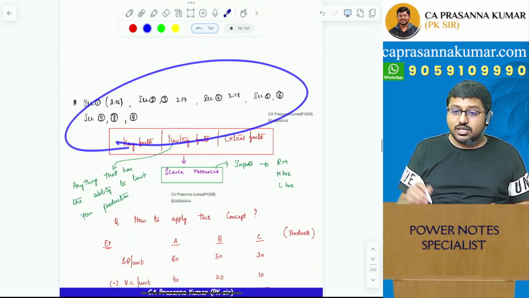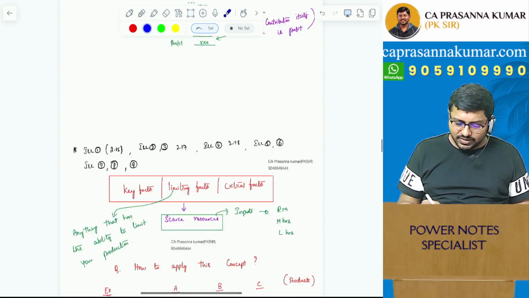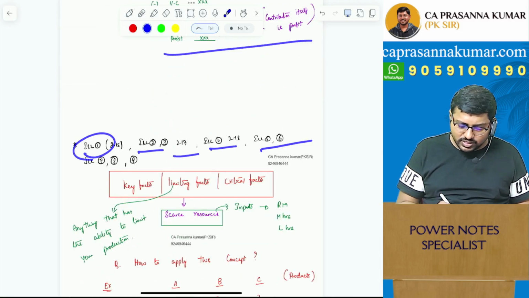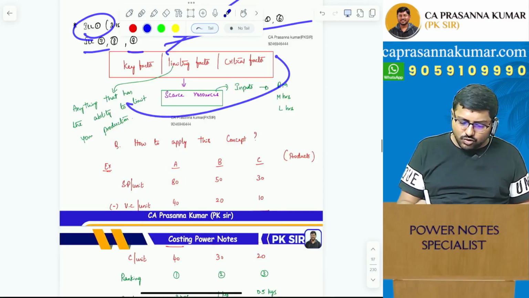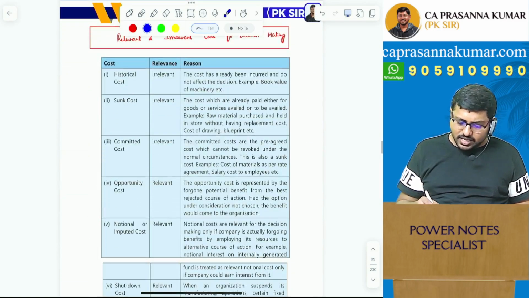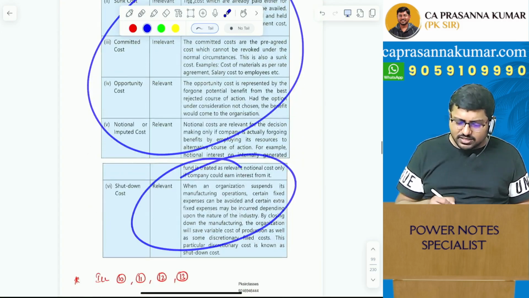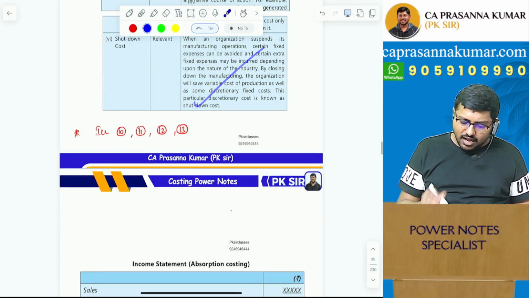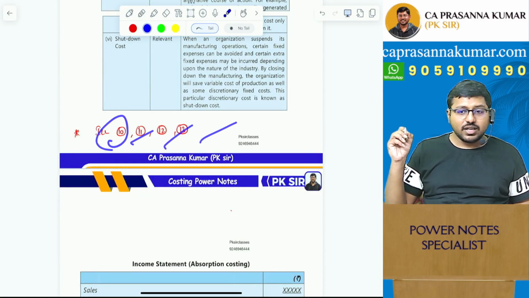Only thing is that you should get used to my handwriting. As you can see, these many concepts are done, and immediately illustration 1, 2, 3, 4, 5, 6, 7, 8, 9 should be solved. After that, go for the key factor or limiting factor concept. I gave an example, I gave a summary. Then this one, as it is, I've taken from your ICAI material because it is good. There is no need to change anything over here. Then after this concept, illustrations 10, 11, 12, 13 have to be solved.